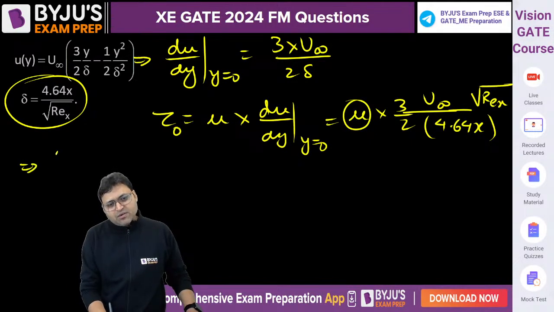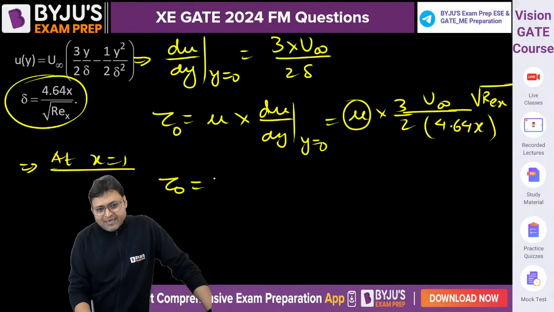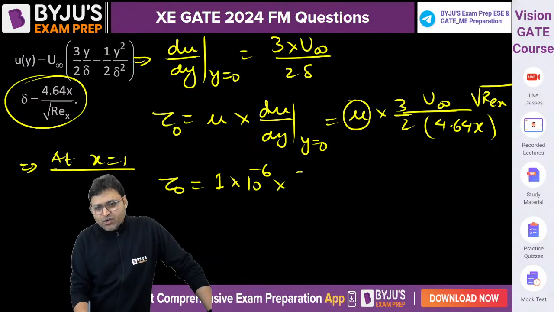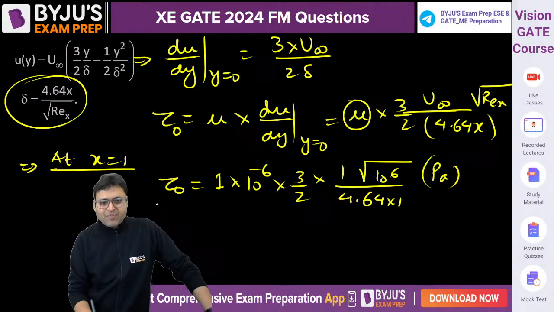So at x equal to 1, tau naught is equal to density into kinematic viscosity. Density is 1, kinematic viscosity is 10 to the power minus 6, into 3 by 2, u infinity is 1, under root of 10 to the power 6, upon 4.64 into 1. That will be the answer in Pascal.